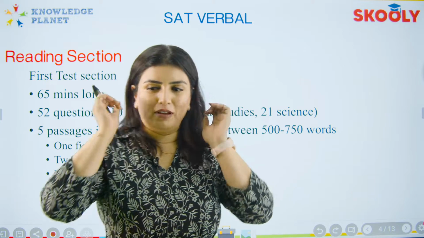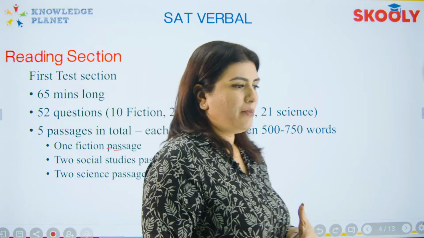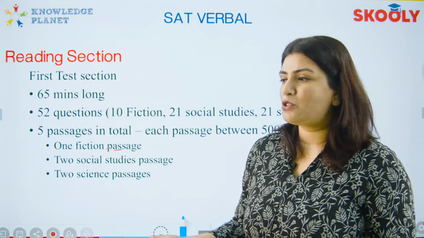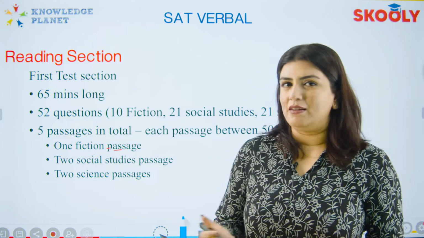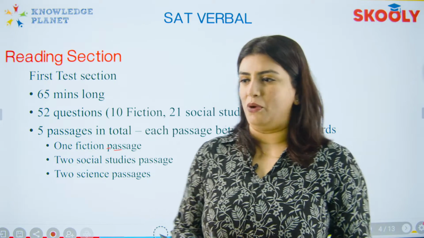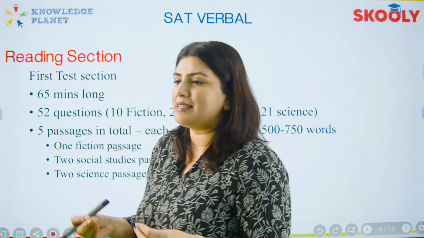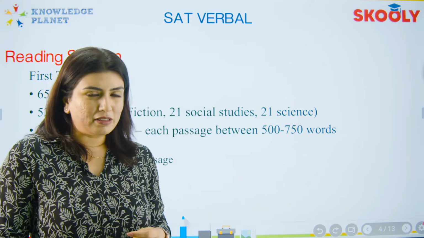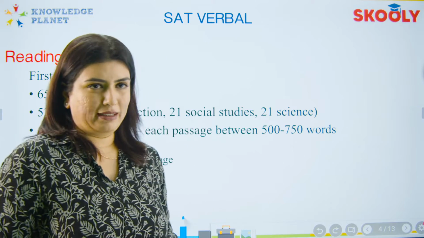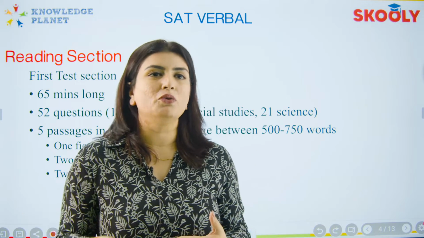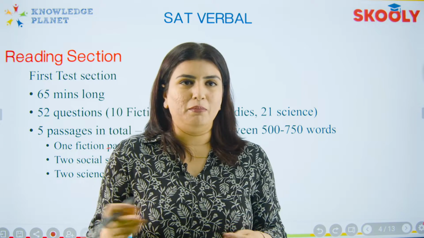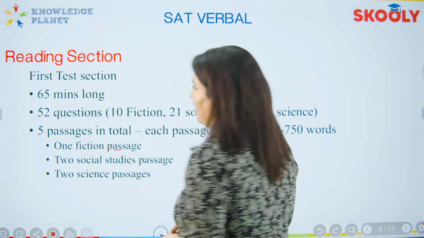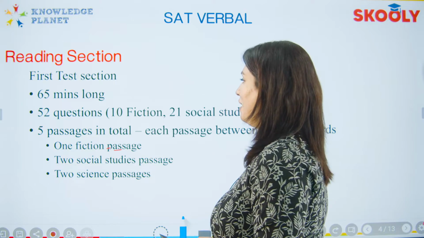So you start off probably very well, you'll take some time, you'll answer the questions, and then what happens is, because you tend to be in a hurry, probably losing out on time, you may tend to attempt in a rash way, you may mark a couple of wrong answers. At least attempting an answer is better than leaving it unattempted, because if the option is wrong, you at least don't lose a point. Like in some other entrance examinations, you tend to lose a quarter of a point if you do not mark the right answer. So as I said, the reading section, the first section, 1 hour 5 minutes long, 52 questions in total.